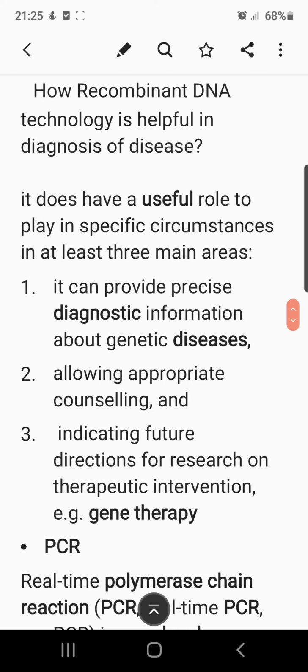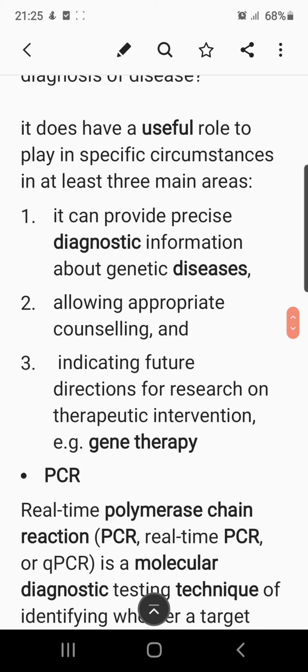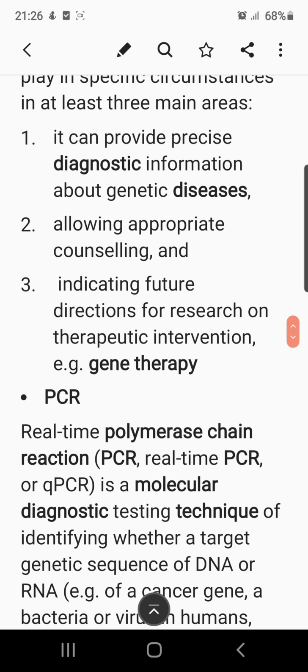then allowing appropriate counseling, whatever type of disease the person is suffering from, what type of treatment they are willing to perform, then indicating the future direction for research on therapeutic intervention. And for this, gene therapy is applied.